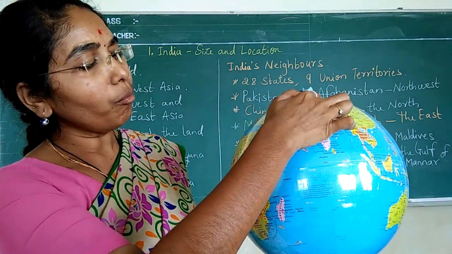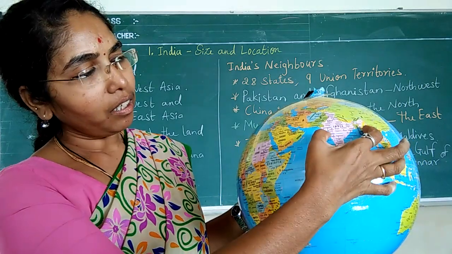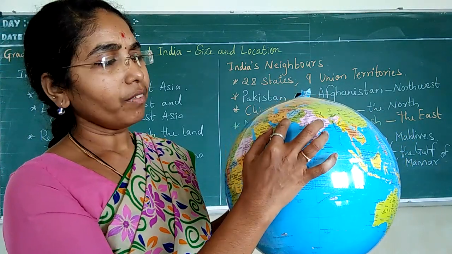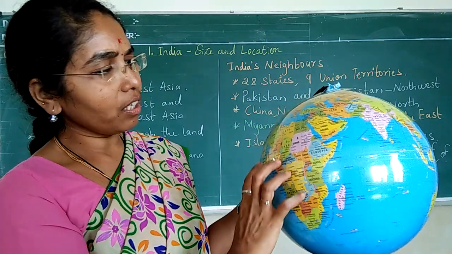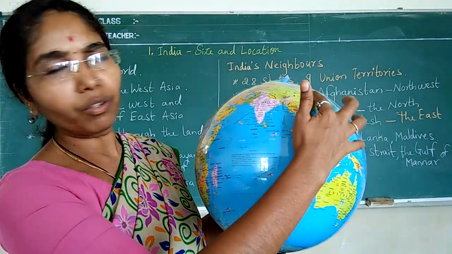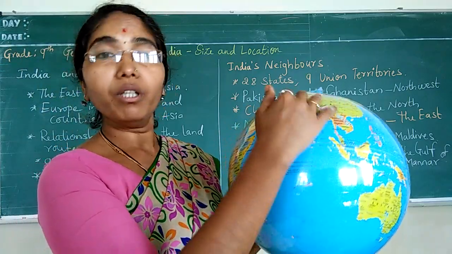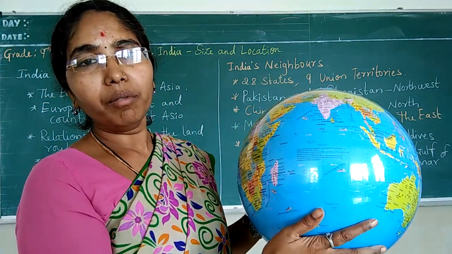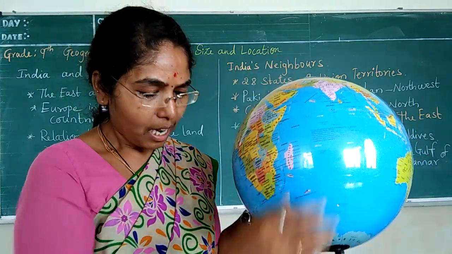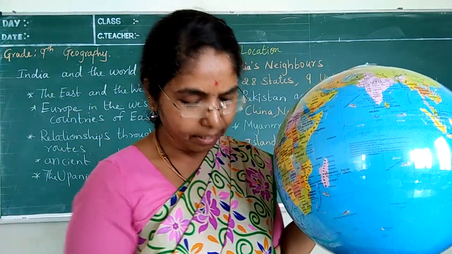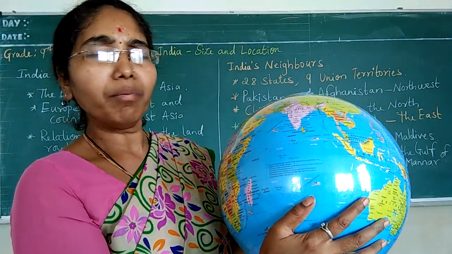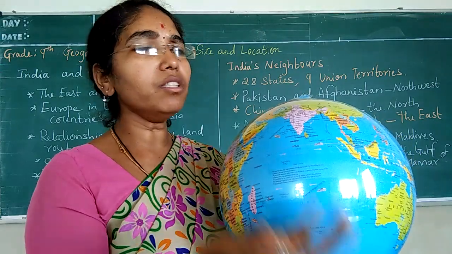India has the longest coastal lines, which we cannot see in Africa or in the countries of Europe. And here we have the Deccan Peninsula. The Deccan Peninsula supplies a lot of minerals to our country.